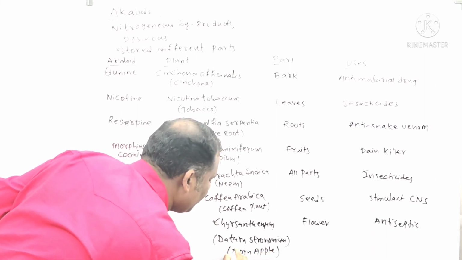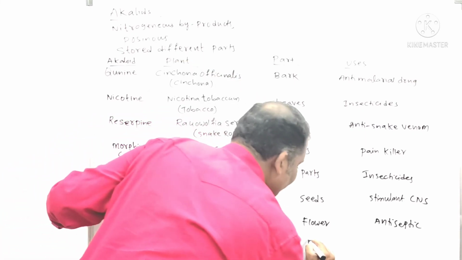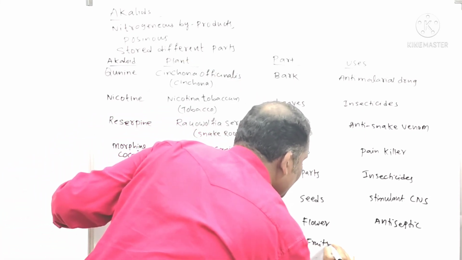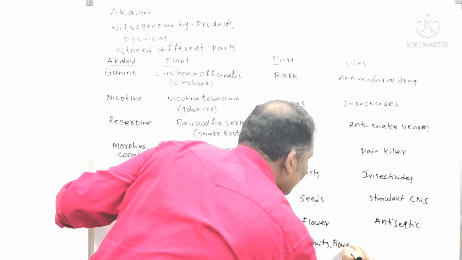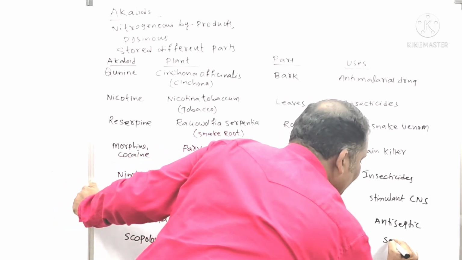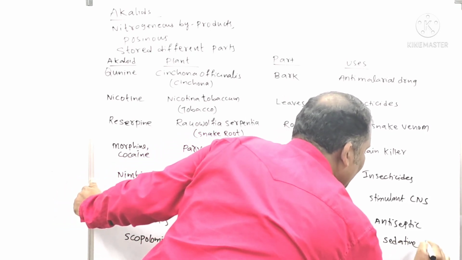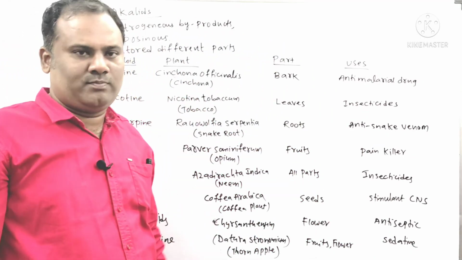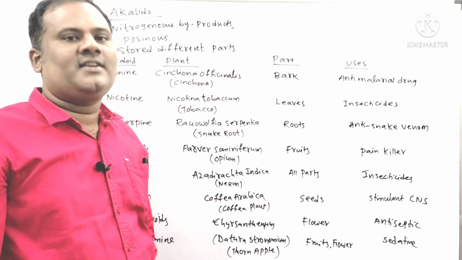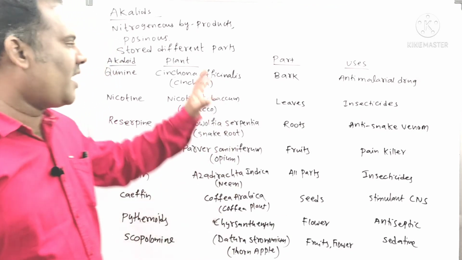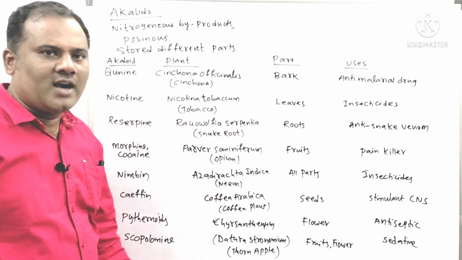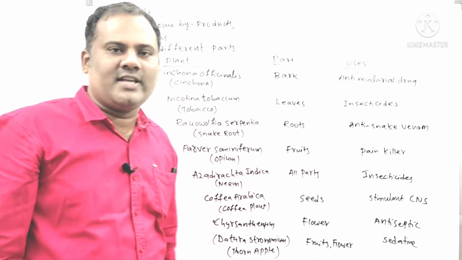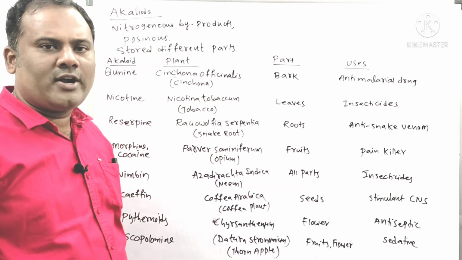It is obtained from the fruits as well as flowers of Datura. It acts as a sedative. Sedative means anesthesia. Before surgery they will give sedation, so that acts as a sedative. These are the various alkaloids and their parts, plants and their uses. A very important table.